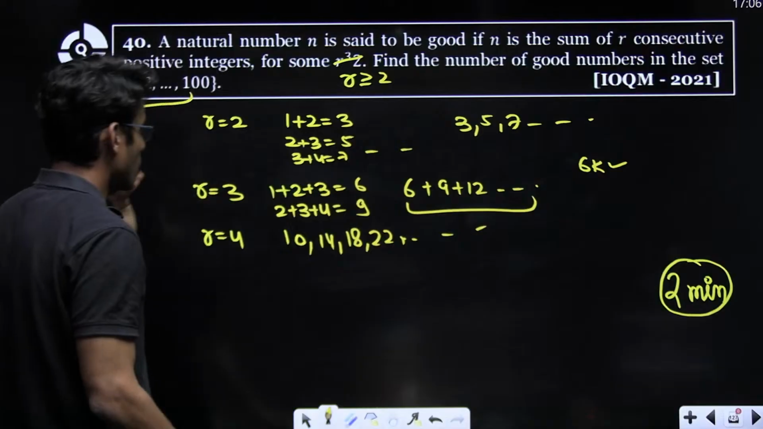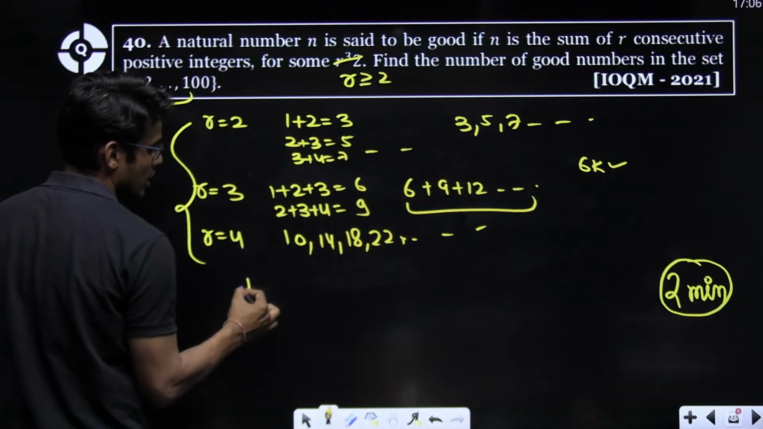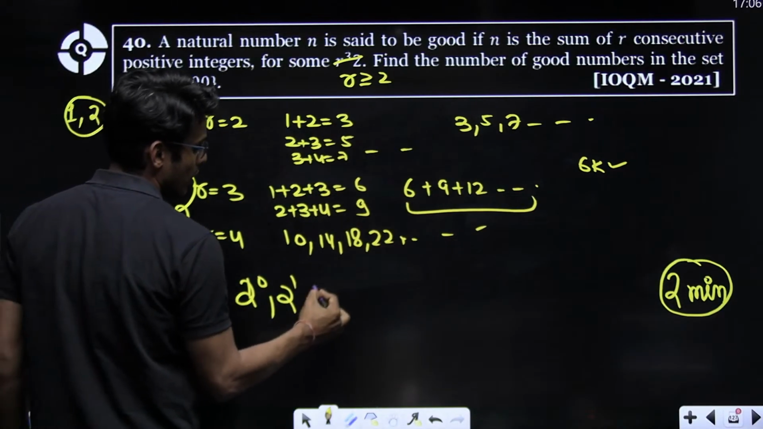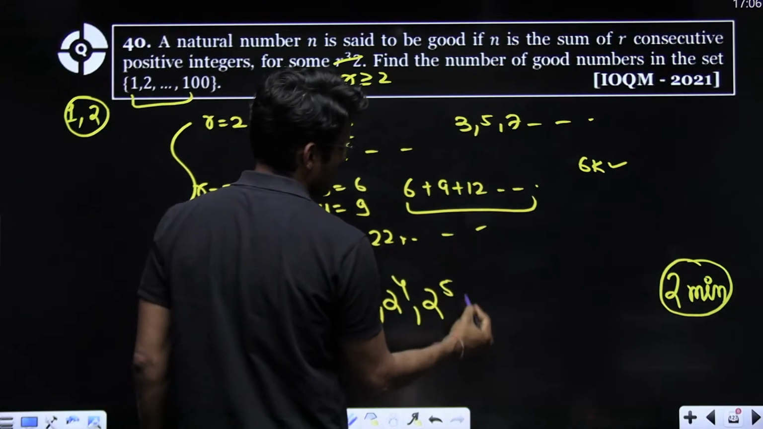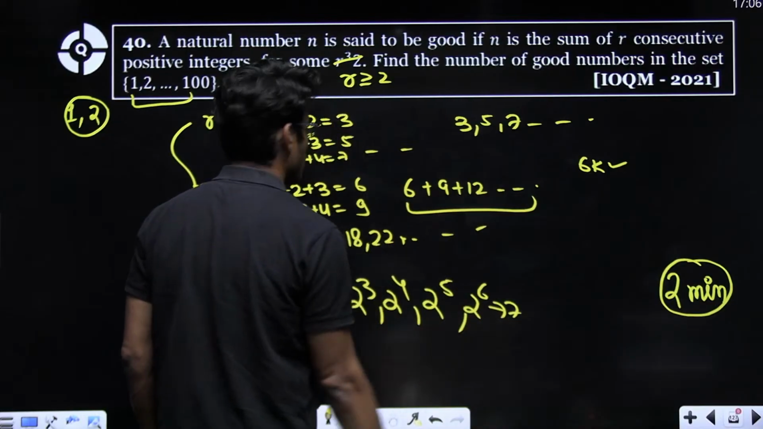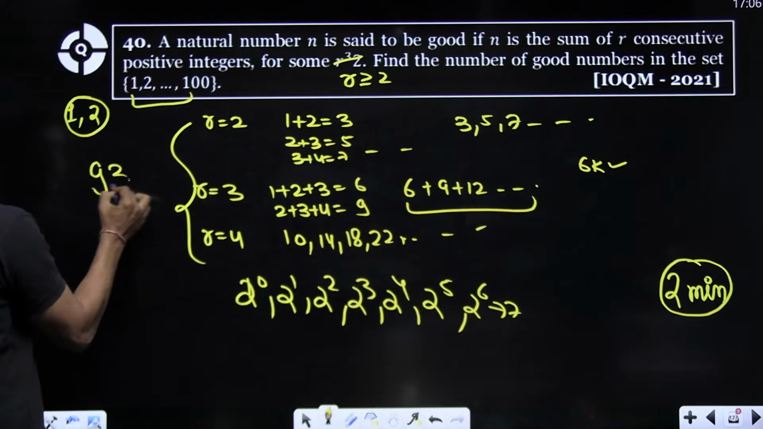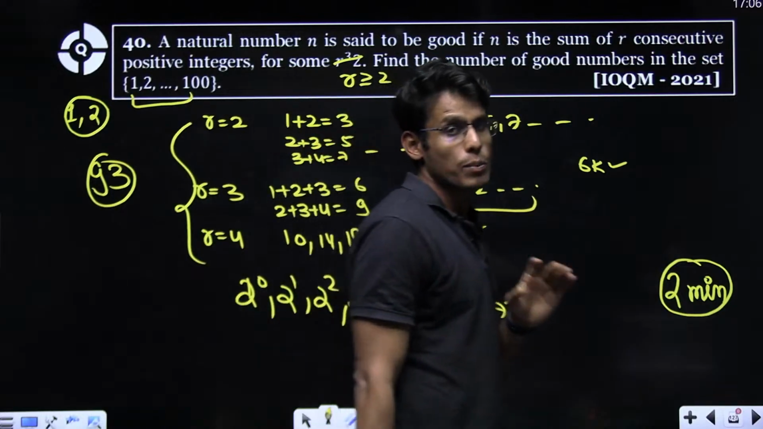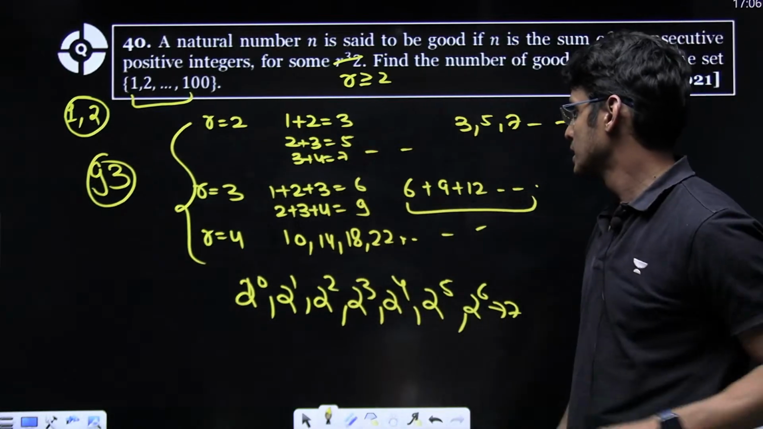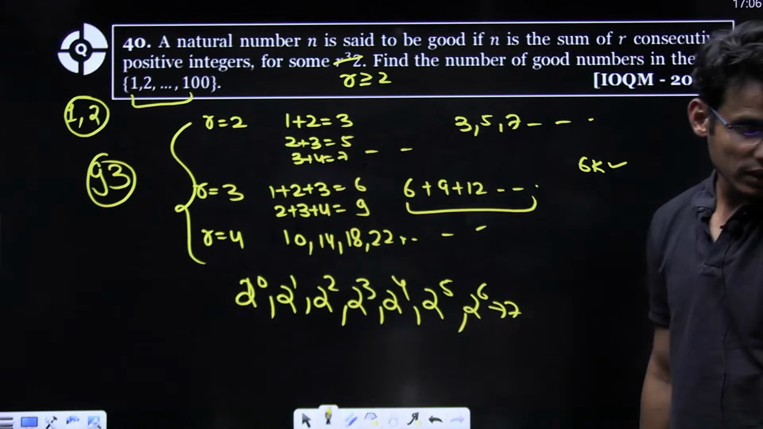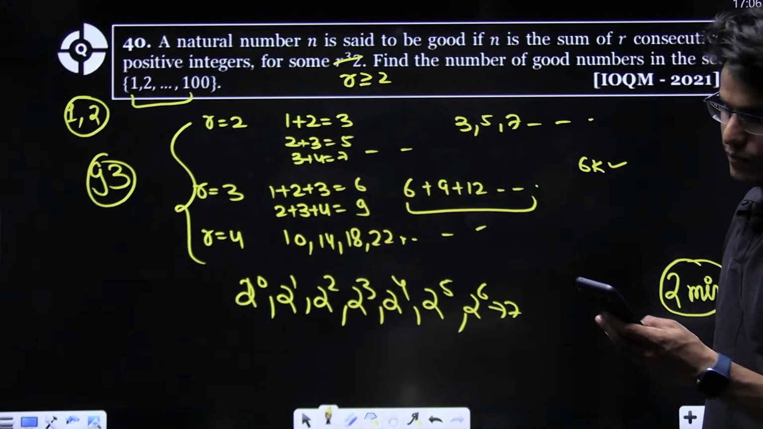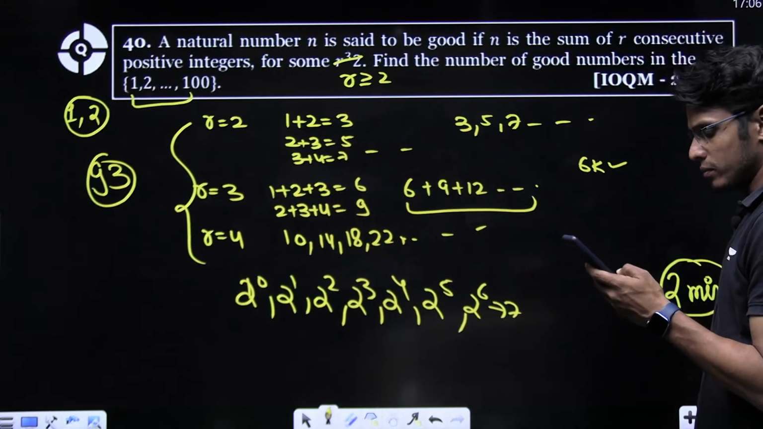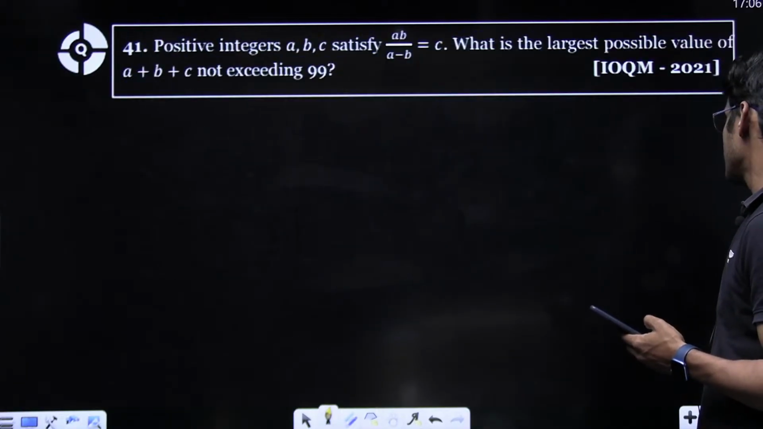So the only numbers which will be missing are 2 to the power 0, 2 to the power 1, 2 to the power 2, 3, 4, 5 and 2 to the power 6. So these 7 numbers cannot be generated. So the answer is 93; 100 minus 7 is 93. Only powers of 2 cannot be generated as sum of consecutive numbers. Shubhajit Paul, 93 is the correct answer.